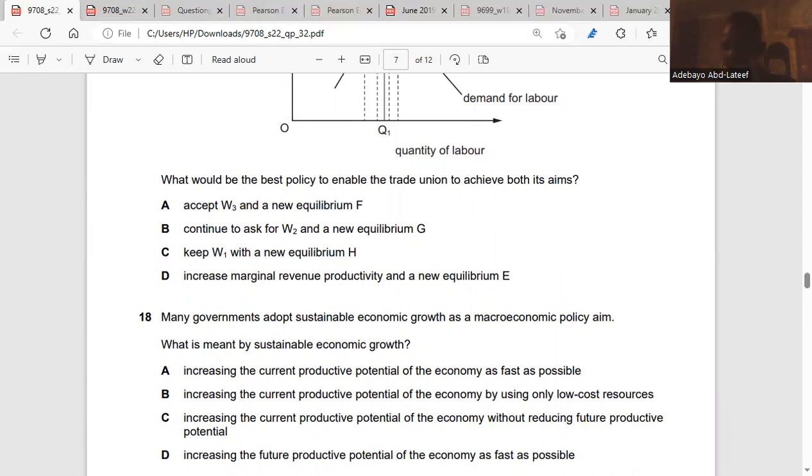So employers are going to increase the wages. But for them to increase the wages, it will be based on the extra units they are able to produce. If they're producing the same units they are producing, they get the same wage. But if they're able to produce extra units, then they will get paid more. Marginal revenue productivity implies that wage is equal to the value of marginal productivity. So the wage will be paid based on what you are able to produce extra. So you get high pay for that.